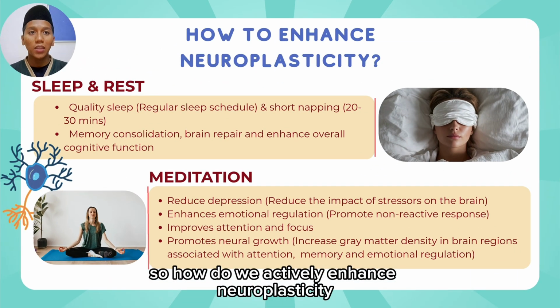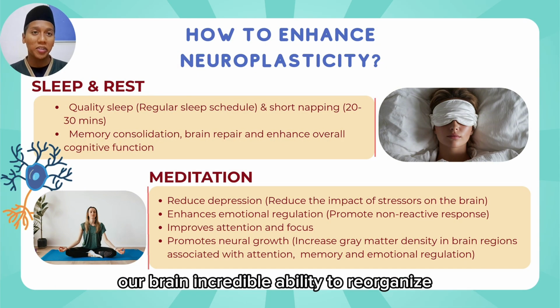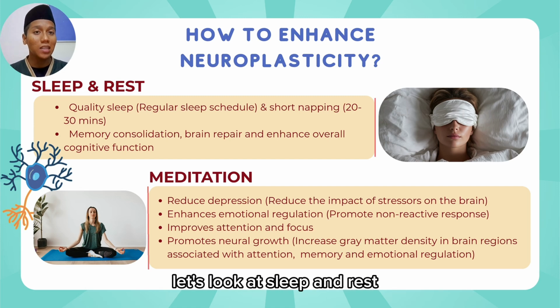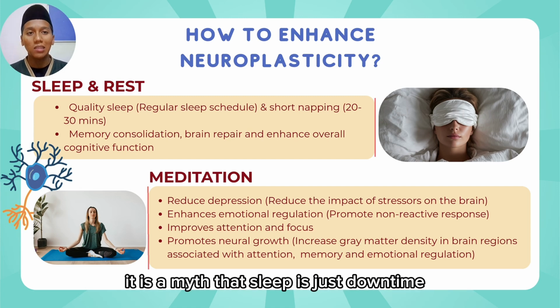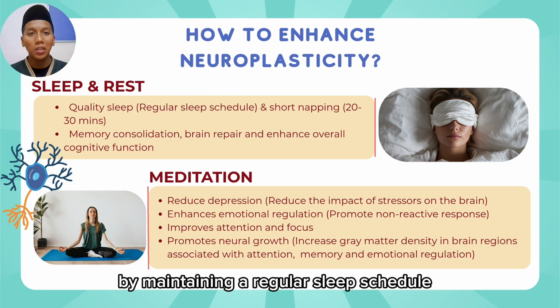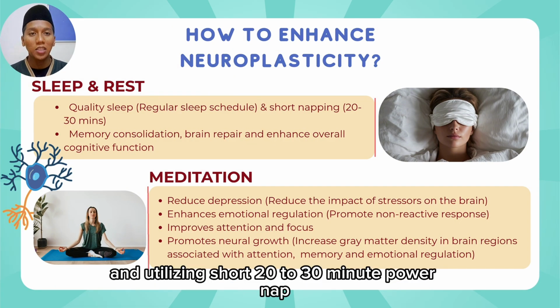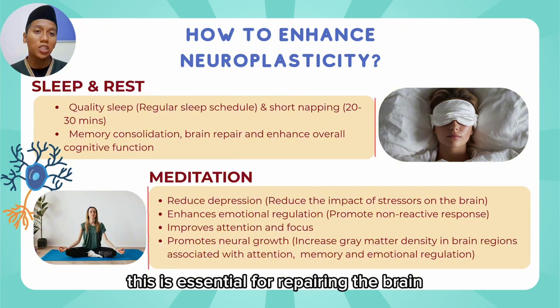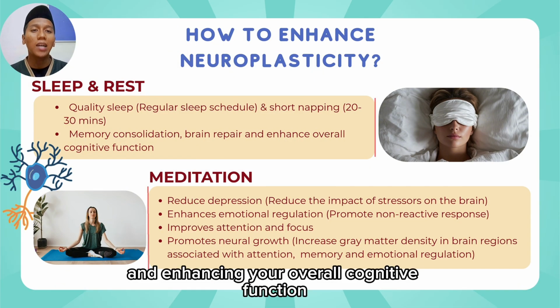So, how do we actively enhance neuroplasticity? Our brain has an incredible ability to reorganize and form new connections. First, let's look at sleep and rest. It is a myth that sleep is just downtime. It is actually when your brain is most active in repair. By maintaining a regular sleep schedule and utilizing short 20 to 30 minute power naps, you trigger memory consolidation. This is essential for repairing the brain and enhancing your overall cognitive function.